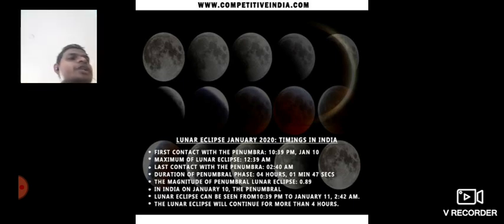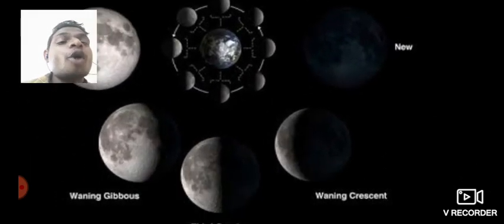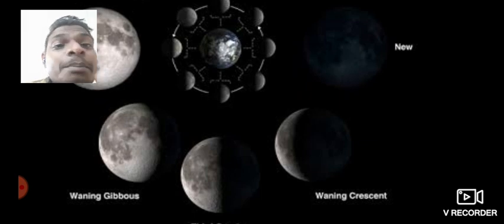Phases are caused due to the revolution of the moon around the earth. You can see the different shapes of the moon.